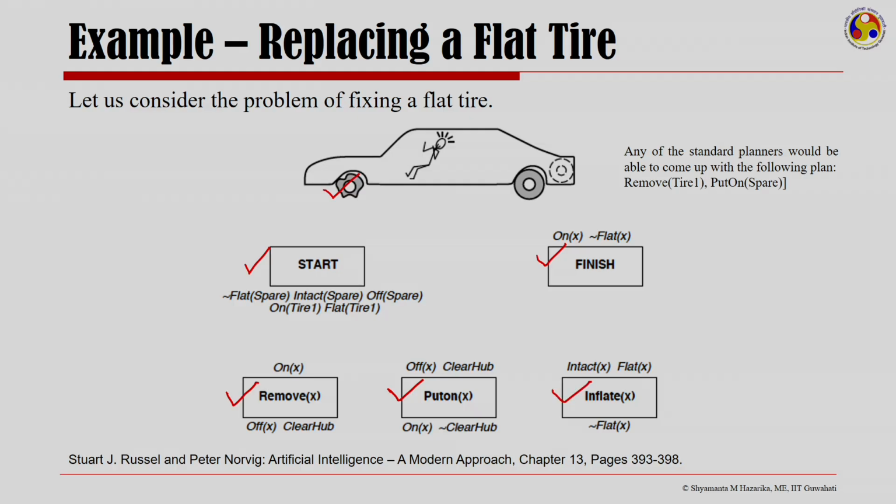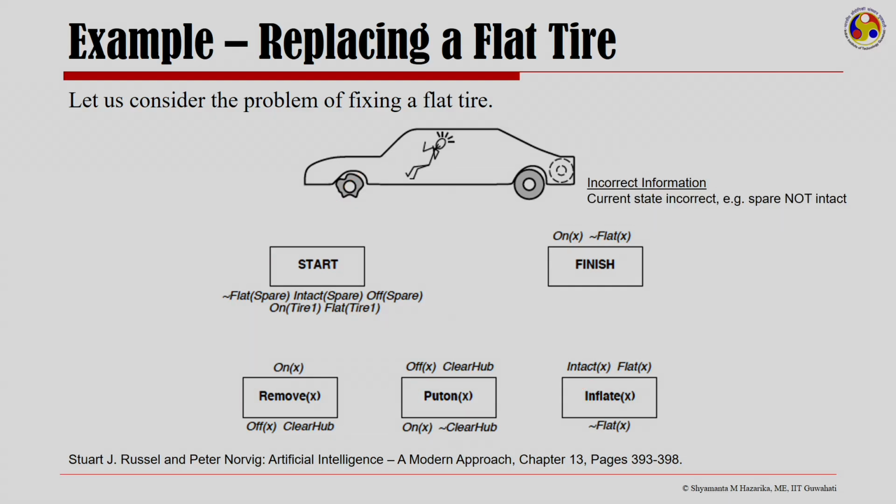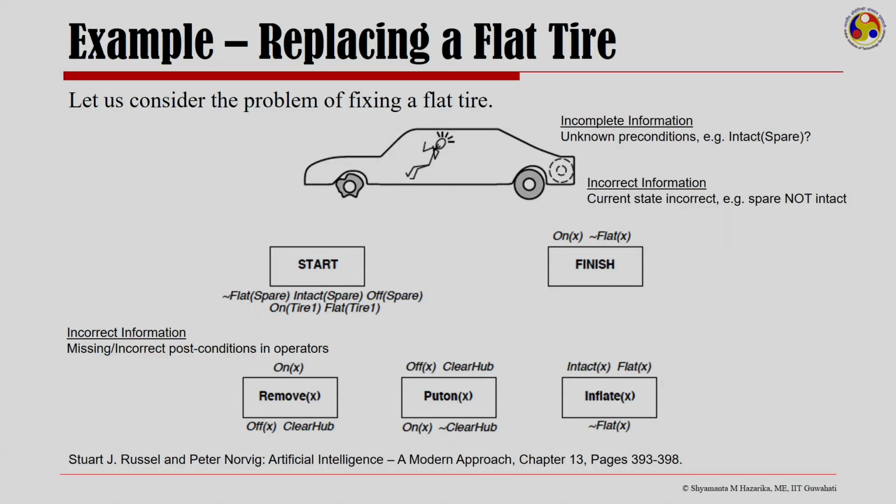Now, any of the standard planners would be able to come up with the following plan. It would talk of removing the tire and putting on the spare. But what if there is incorrect information, that the current state is incorrect, for example, we know that the spare is intact but it is not? Or we have incomplete information, that is unknown preconditions, such as whether the spare is intact or not, or even incorrect information like missing or incorrect postconditions in operators. How do we go about planning?